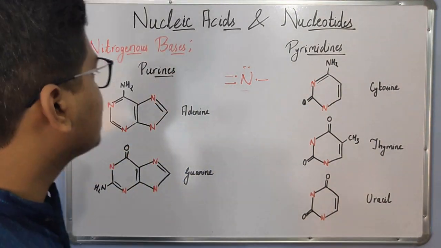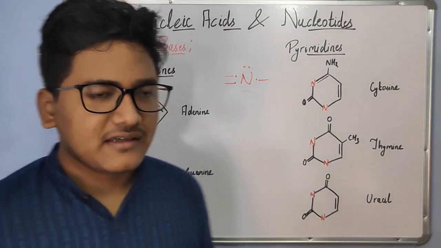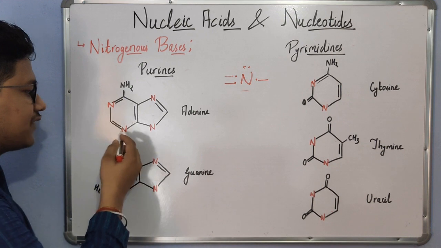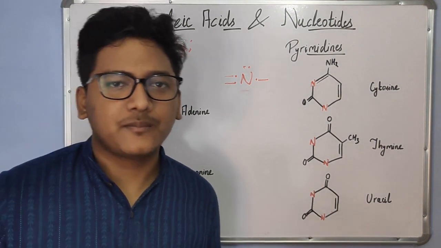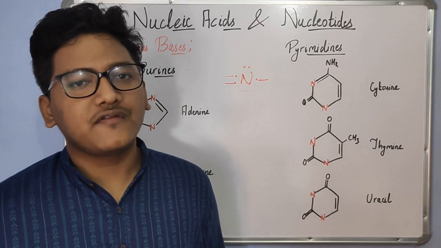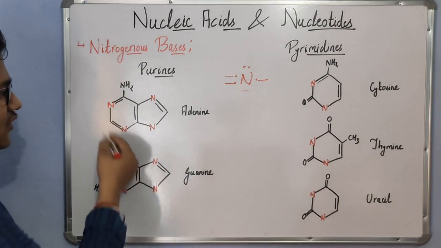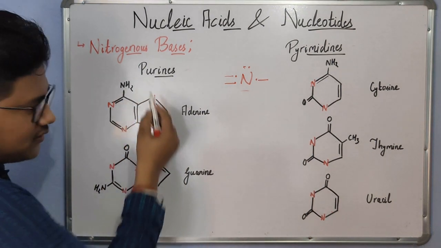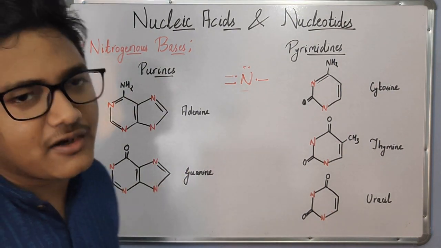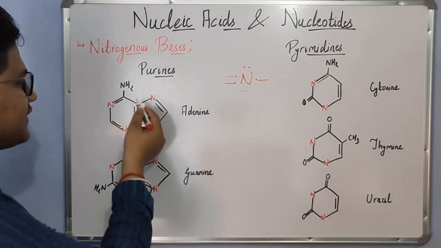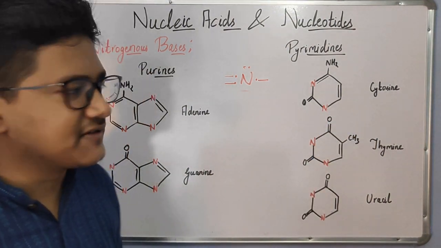If we look into the structure, the purines are basically fused heterocyclic rings. Heterocyclic because there is the presence of nitrogen and carbon, and heterocyclic by definition means that in a cyclic compound, if there are 2 or more different kinds of atoms, these are called heterocyclic. So these are heterocyclic and fused because there is a 6 carbon ring and a 5 carbon heterocyclic ring. That's why these are fused rings in purines, whereas in pyrimidines single rings are present.